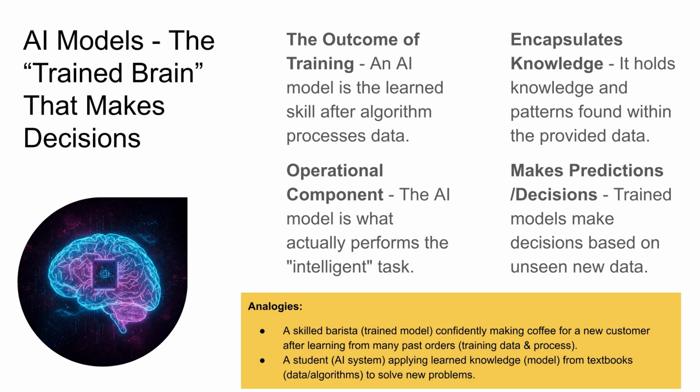Consider the analogy of a new barista learning to make coffee. The barista, which is the algorithm, learns by making many cups, which is training with data, and getting feedback. Over time, the barista becomes skilled, the trained model, and can confidently make a great cup of coffee for a new customer. Similarly, a student, an AI system, learns from textbooks, data, and algorithms to acquire knowledge, the model, which can then be applied to solve new problems.